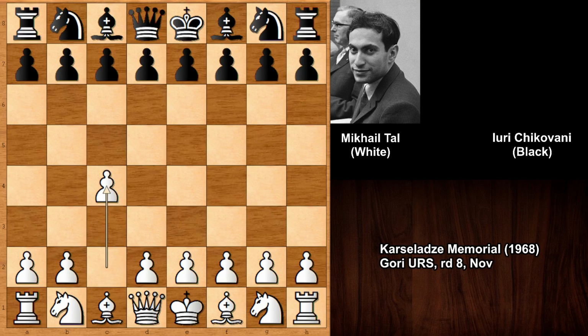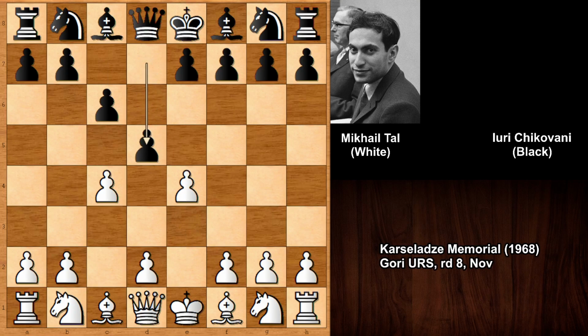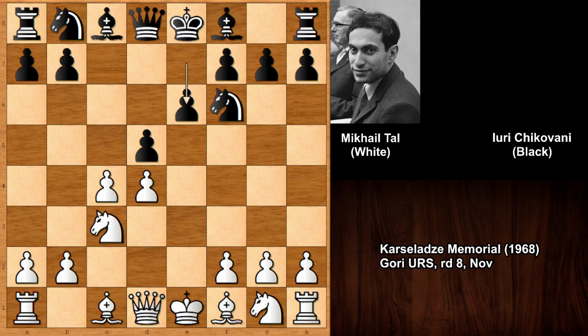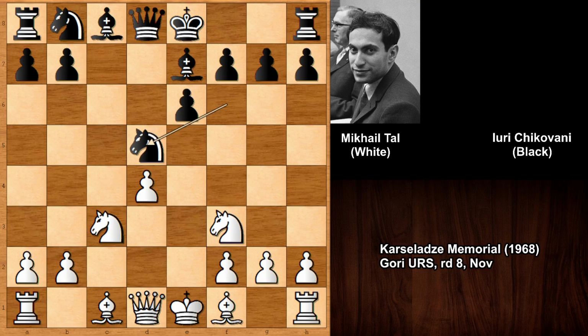So Tal starts the game with c4, the English opening, c6, and we have the Caro-Kann defense against the English opening. So e4, and then pushing the pawn, and the game is transposing to the Panov-Botvinnik attack. Knight to f6, knight to c3, e6, knight to f3, bishop to e7, and then exchanging the pawns in the center, and Tal has an isolated queen's pawn.